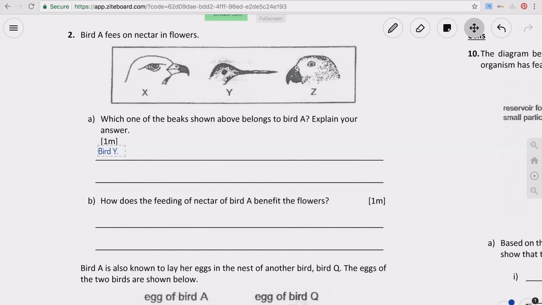Gotta explain the answer. Nectar. It's big Y, not bird Y. Huh? Oh, I didn't explain. It's big Y. Why is this one, lah? Big Y. Oh, okay, I can understand.